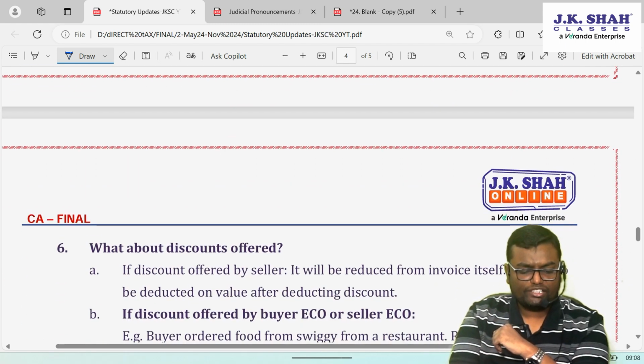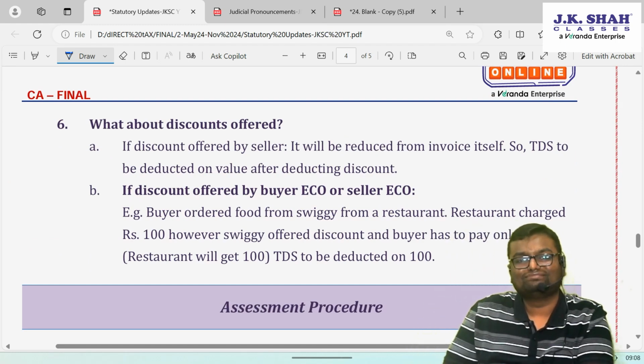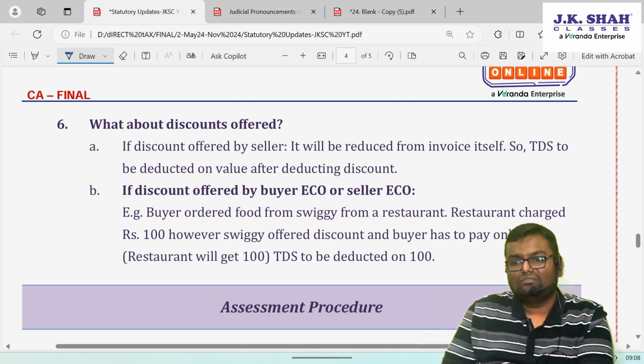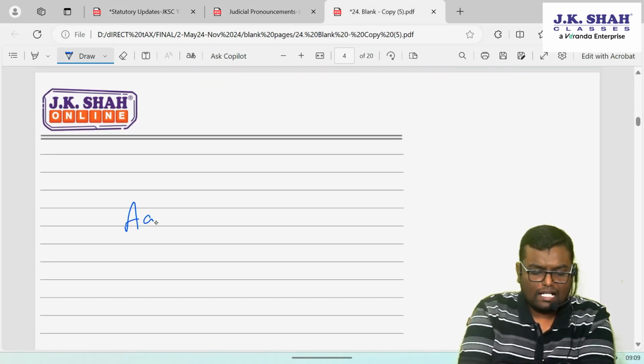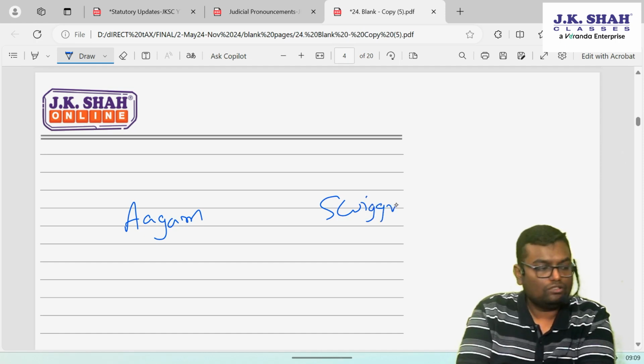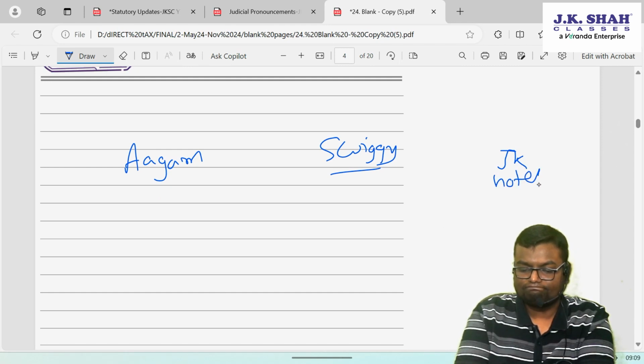The last clarification that CBDT has given here: what about the discount which is offered? Let's say, for example, Mr. Aagam is there, here Swiggy is there, the e-commerce operator, and here there is a restaurant, for example JK Hotels.